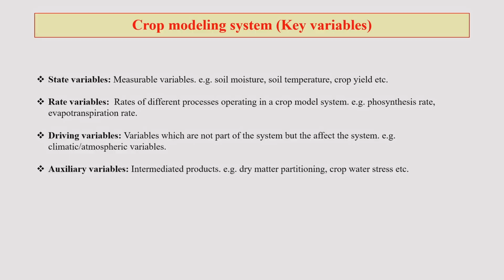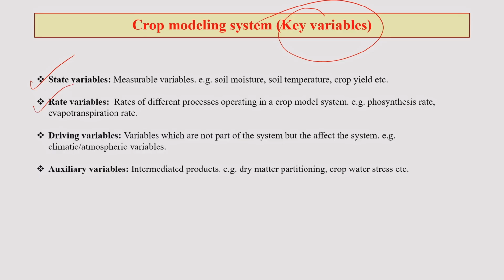So, in crop modeling, what are the key variables that we actually consider? One is state variables. State variables means the variables which we can measure, for example soil moisture, soil temperature, crop yield, etc., any variable that we can measure on the field.